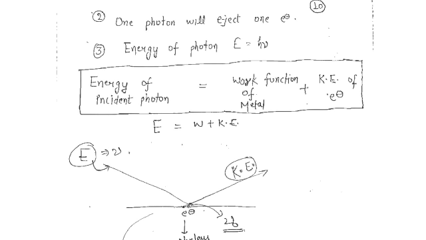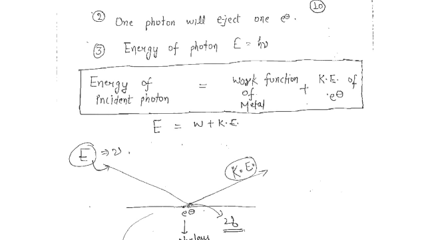That is the work function. Work function is the minimum amount of energy which the electron must possess so that it will eject out. So this is the work function of the metal, and the extra amount of energy of the light which you are incidenting over the metal surface will come up as the kinetic energy of the electron.